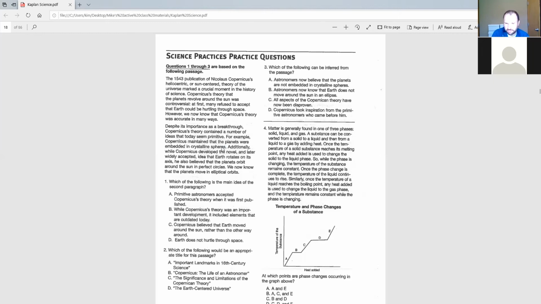Okay. So, with that said, we've got this stair-step graph with the letters A, B, C, D, E on the different sections of the stair. The question asks, at which point are phase changes occurring in the graph above? And remember, a phase change is when we go from solid to liquid or liquid to gas.